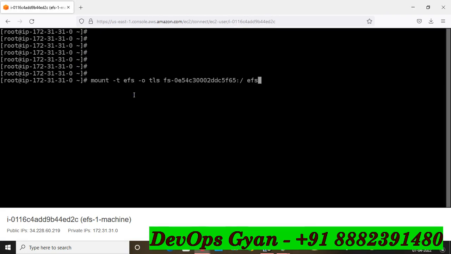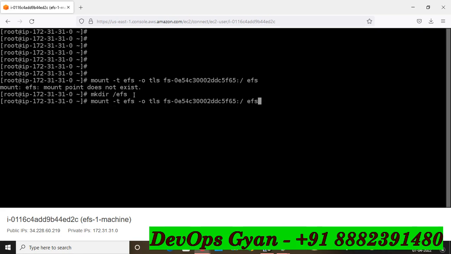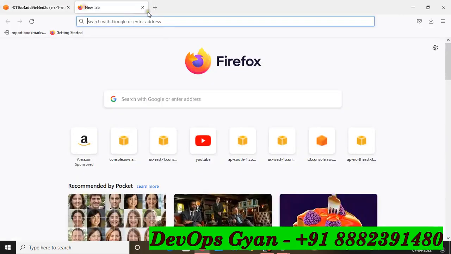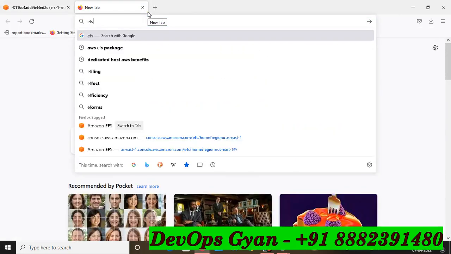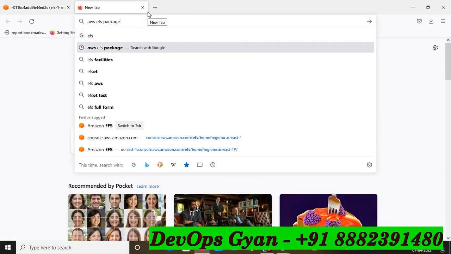Okay, so I am going to paste. How can you mount now? First you will have to make a directory: mkdir /efs. Enter. Directory is created. Now use your commands on /efs. Okay, so it is not going to work. Why? Because the EFS package is not available. Okay, so go to Google and search for the EFS package.